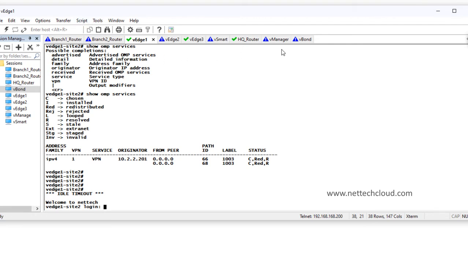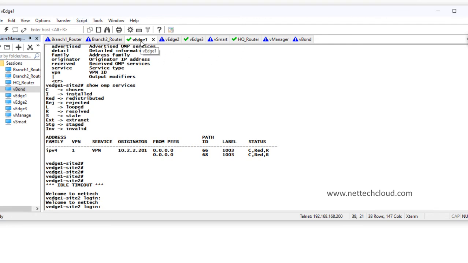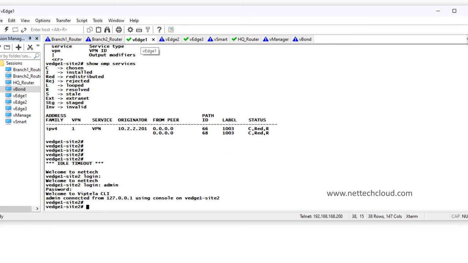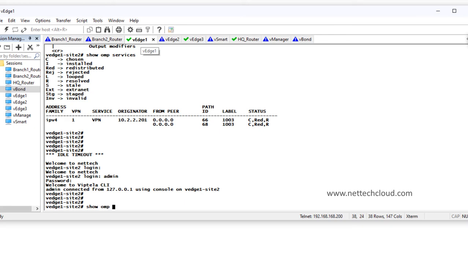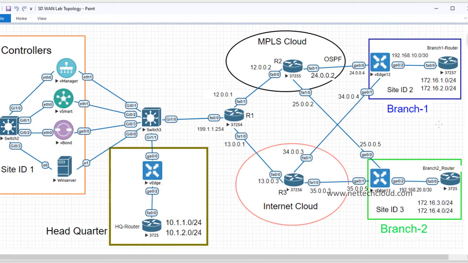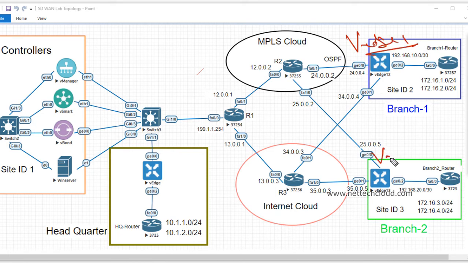So now I'm going to show you first this vEdge 1 device. I'll log in here and show OMP peers. If you look at the output here, so this is vEdge 1, and where is vEdge 1? Here it is. This one is vEdge 1, vEdge 2 and vEdge 3.